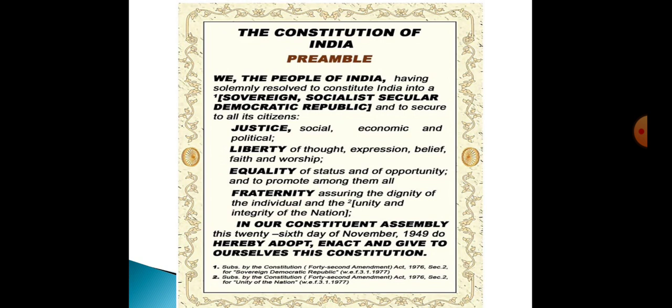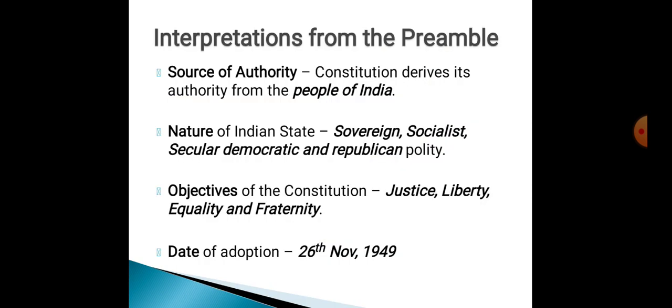Now we see certain interpretations from the preamble. There are four inferences we can derive from the preamble. One, it provides who is the source of authority for the constitution. It reads as we the people of India. So it is the people of India who provide authority to our constitution. Next one is the nature of the Indian state, that is sovereign, socialist, secular, democratic, and republic.